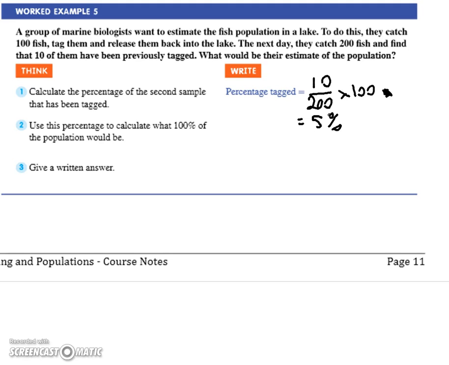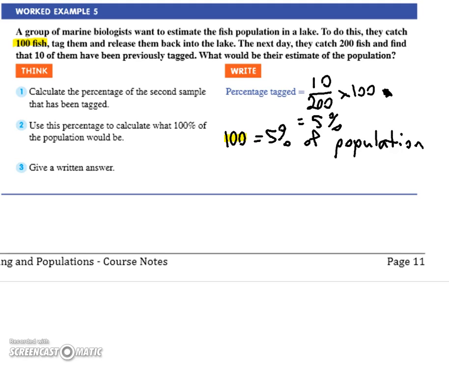Okay. So now they sit there in their little office and go, okay, well that means the original capture we did and tagged is approximately 5% of the total population. Everyone happy with that? Because they're using this number and they say, okay, well that means that 100 equals 5% of the total population. Okay? Now that 100 came from here. That was the first catch they did, the first catch and tag. Cool?